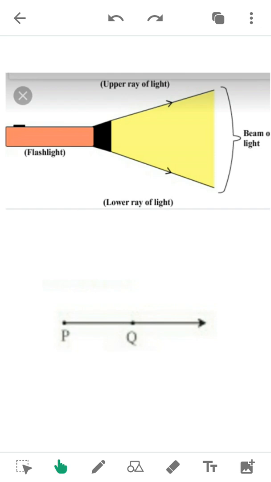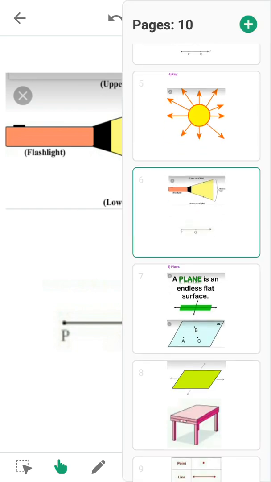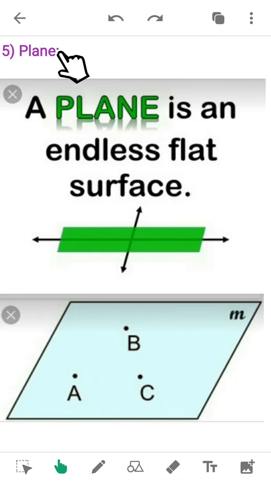Okay, understood? Now the next one is plane. How can we define the plane? Any flat surface is known as a plane. In this figure you can see a plane. We can name the plane by using a letter. Here we use letter M for this plane.